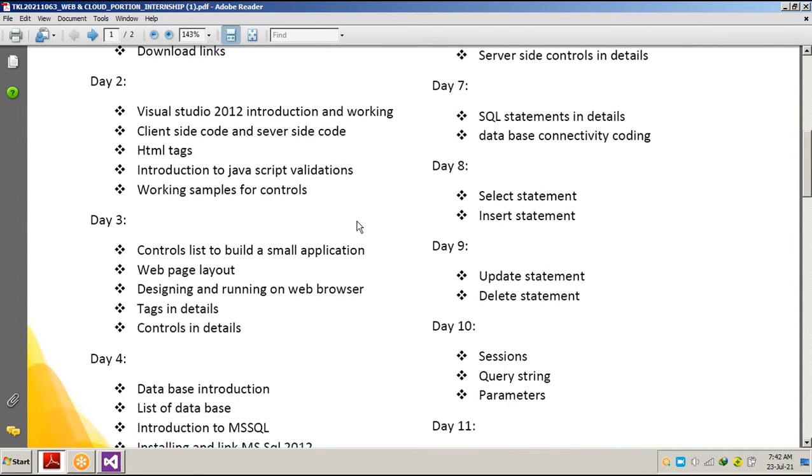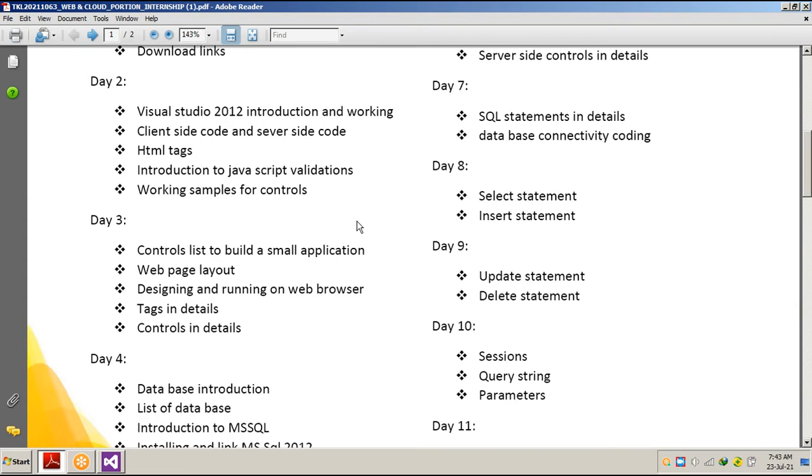On day 2 we discussed Visual Studio's introduction and working principles and everything. You see, I basically use Visual Studio 2012 and Visual Studio 2008 also, because my system configuration doesn't permit me to install 2015, 19 and so on. That's why I am using 2012. It's not that if I am using 2012 and you are using 2018, you are going to do something advanced or better than me. All the work can be done in 2008 also and 2012 also.